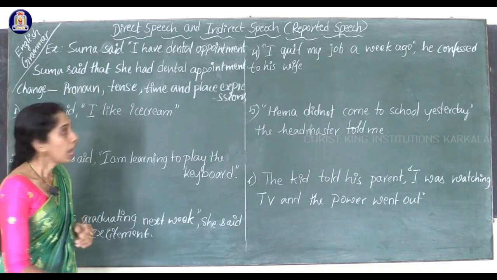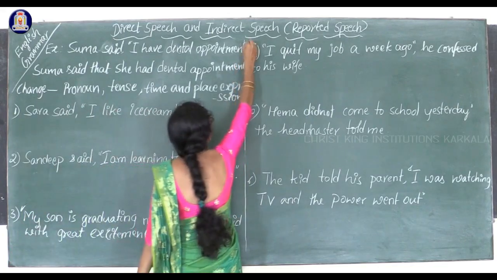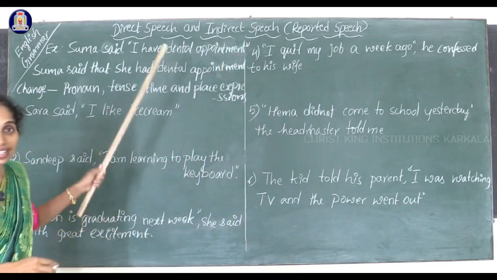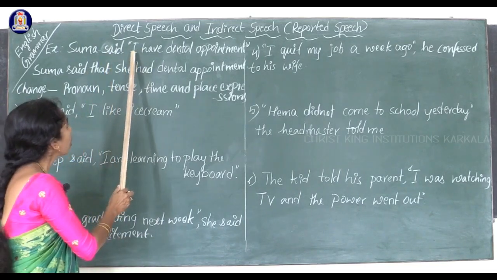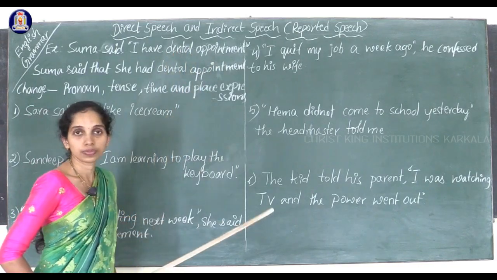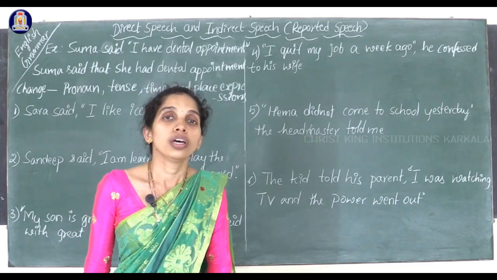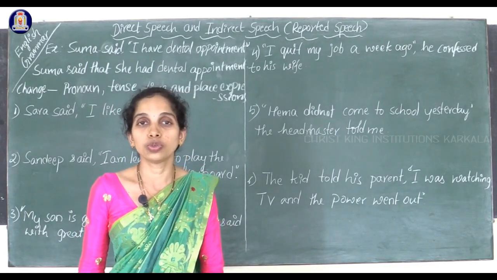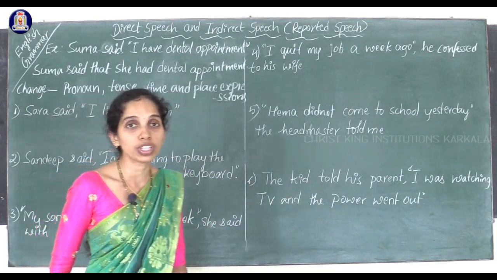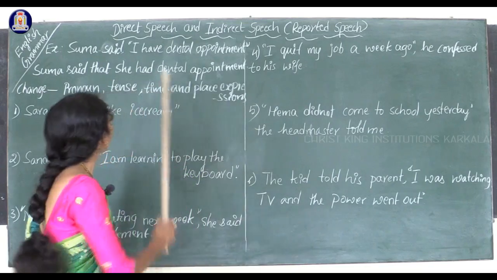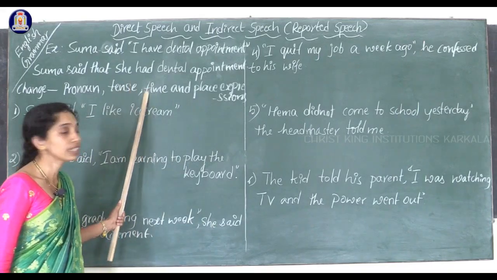Suma said, "I have a dental appointment." This is a sentence, and this is direct speech. Why? Because Suma said, and "I have a dental appointment." Think that Suma is your friend, and you call her to dine with you or to go out with you, and Suma declines because she has an appointment with the doctor. That's why she says, "I have a dental appointment." This is direct speech.